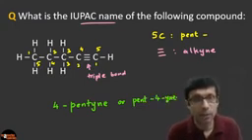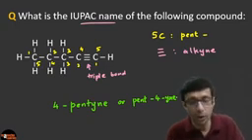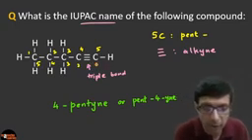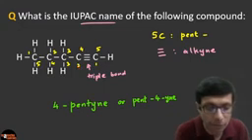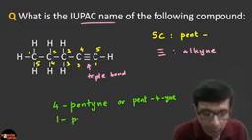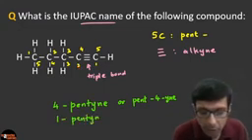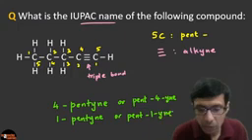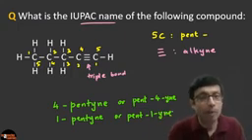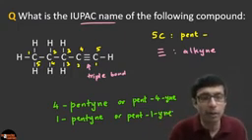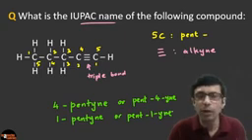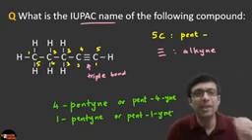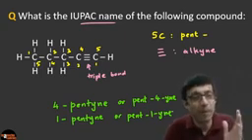But this may not be the correct name, because check the lower numbering. If you check the lower numbering, it's between 1 and 2. So therefore it is a 1-pentyne, the smallest number, 1-pentyne, or simply pent-1-ine, right? So we go for the smallest scheme, but the best part is you don't have to write 1, because 1 is default, right? We don't have to write 1-pentyne. We simply write this answer as pentyne.